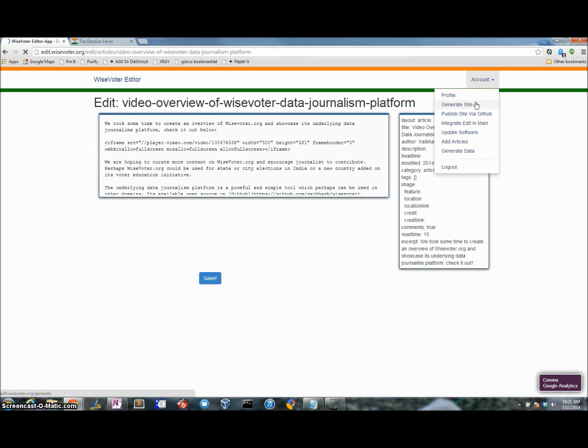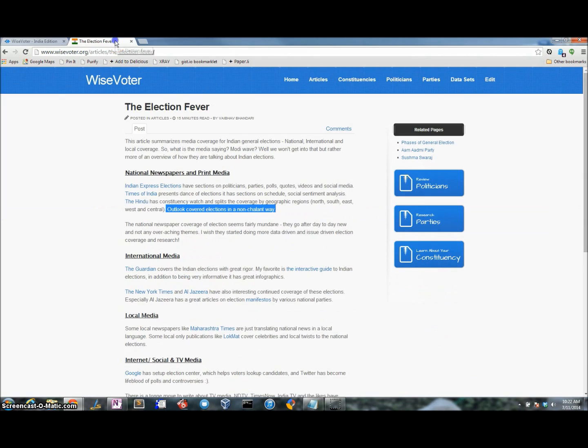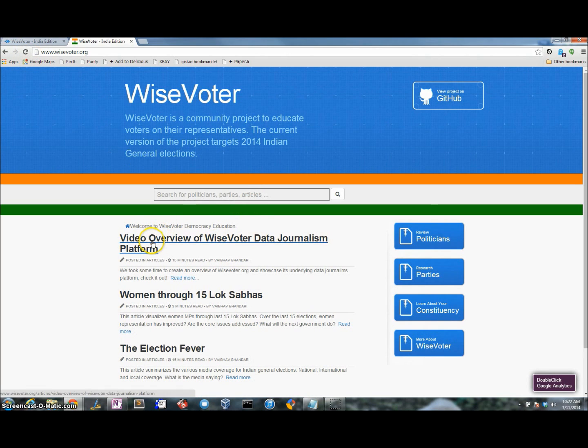And I am going to actually have this content pushed to the main publishing platform. So I'm going to publish the site via GitHub. Great. So seems like the site has been published. Let me go to the main website, again wisevoter.org, and see if the article is available. I'm going to refresh the homepage, and here the article is available now.